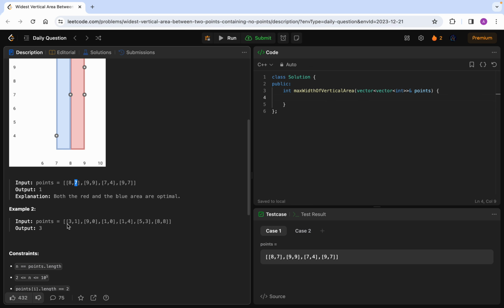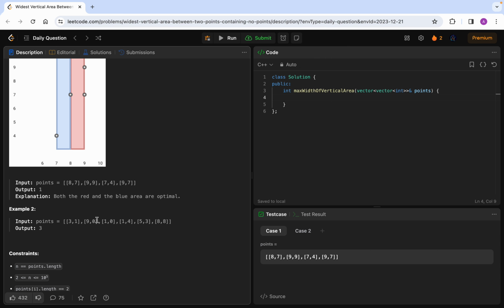For example, let's say we have two points on the x-axis, 3 and 9. The width between them is 9 minus 3, which is 6. But is there any point that lies between 3 and 9? Yes, between 3 and 9 we have 5 and we have 8. So these two points are not possible. In a similar fashion, we have to find the two points with the maximum width, given that there are no points in between them.